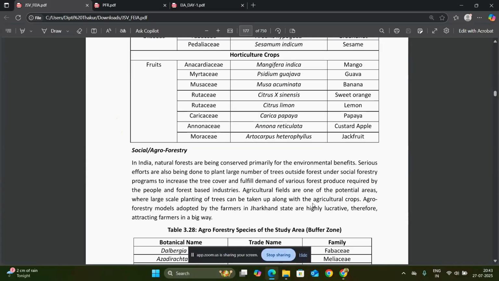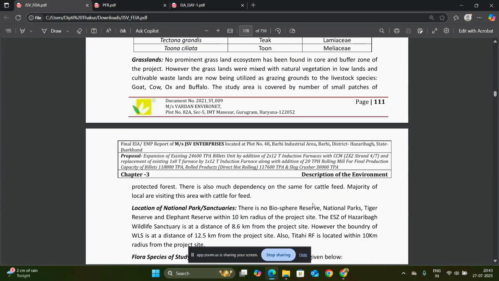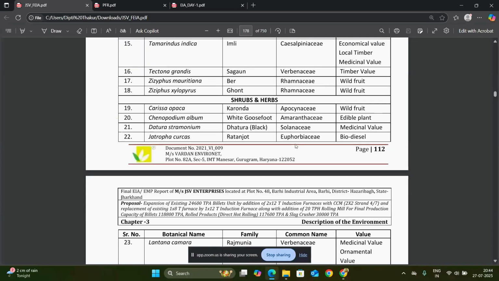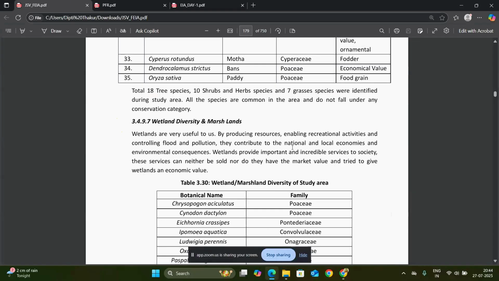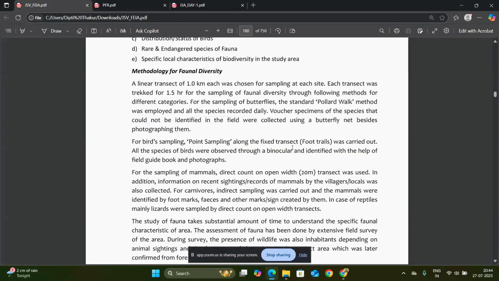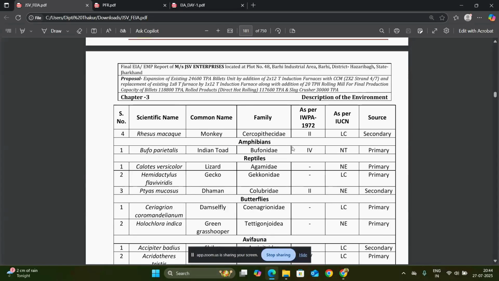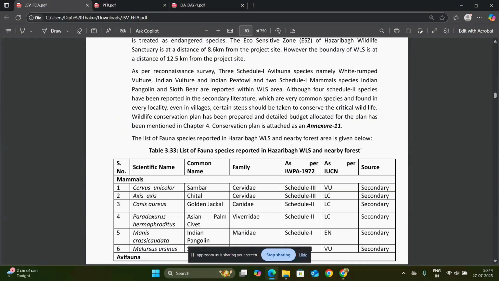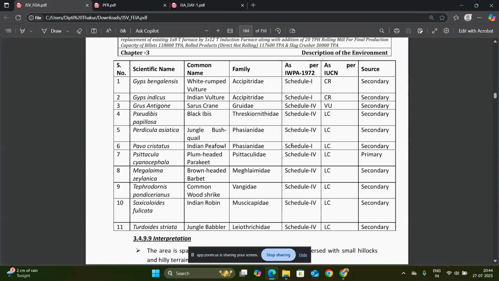So next is socio-economics and agroforestry. Next is the grassland. Every little piece of data and the survey information is mentioned in the description of environment. So as you can see, everything from soil to water to biodiversity is mentioned while writing the description of environment for the project site. So this is how the third chapter is prepared.